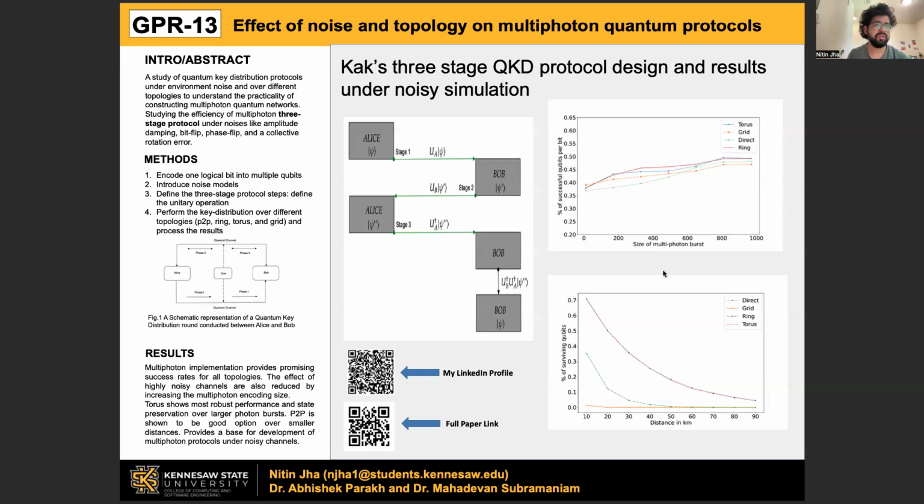The second graph shows the attenuation error. Transporting over the optical cable can cause loss of qubits, and we can see that for some of the topologies, the loss is higher. So this gives us a good estimate about how and where we want to design our network and which topology is better.